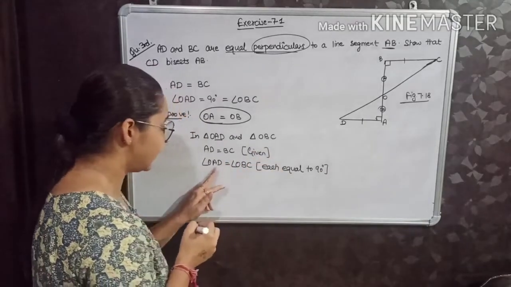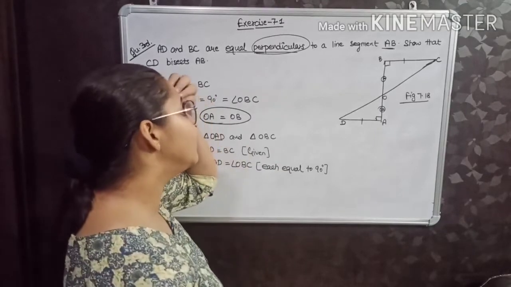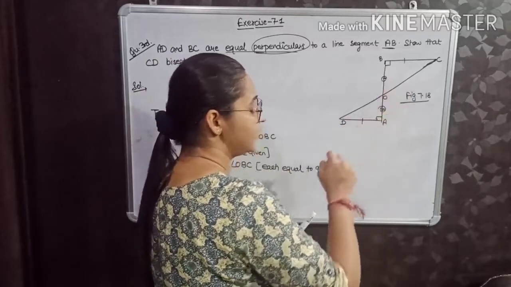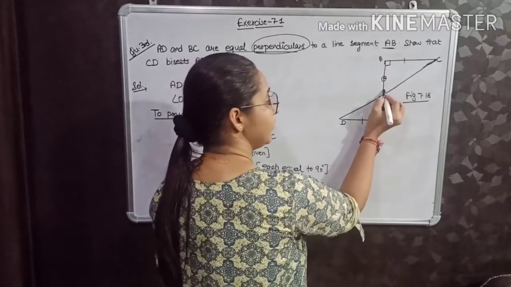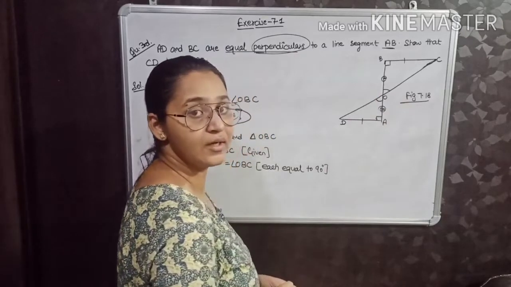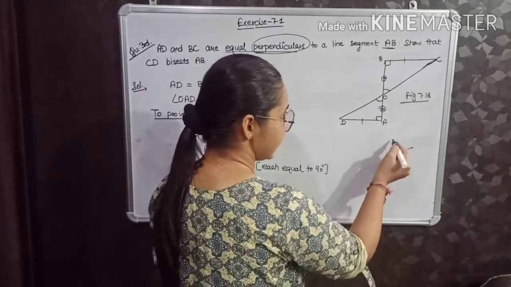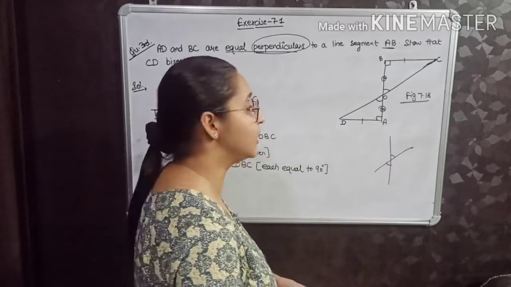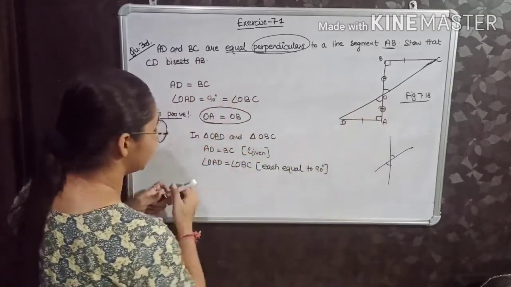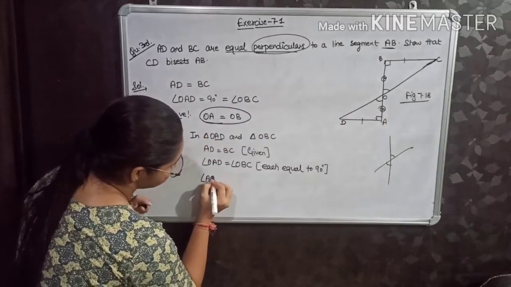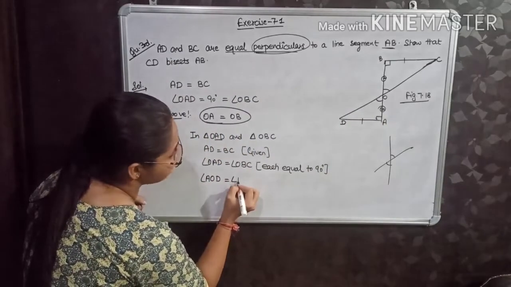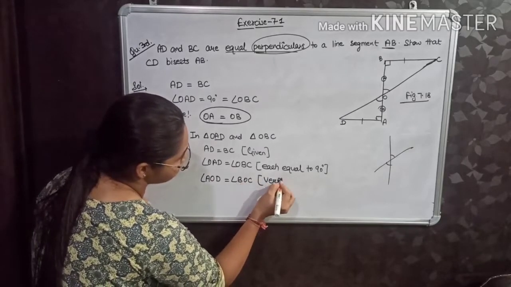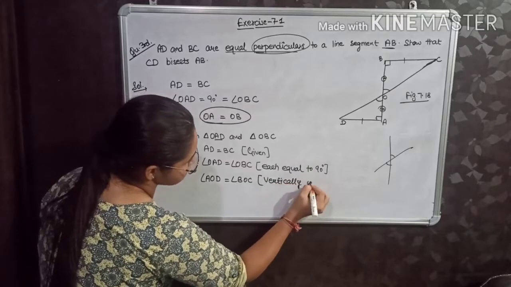Now, I have one side that is equal. I have another angle that is equal. Now, you can tell me, if two lines are intersecting, then this pair will be vertically opposite angles. Is it true? If two lines are intersecting, then this pair of vertically opposite angles will be equal. So I can write angle AOD is equal to angle BOC. Can I write? Yes. And the reason is vertically opposite angles.